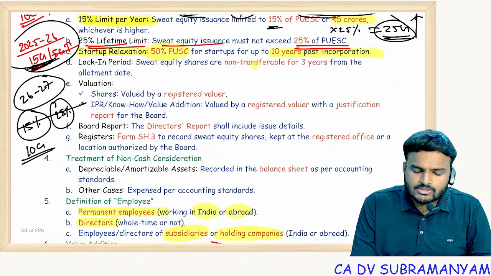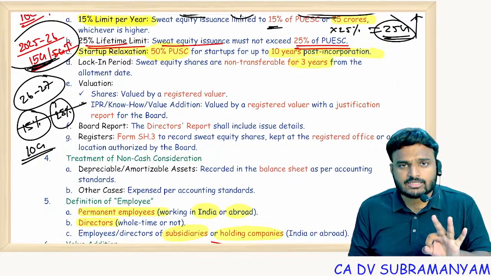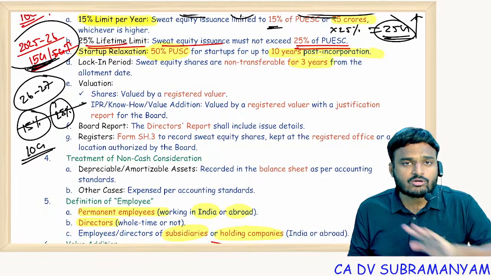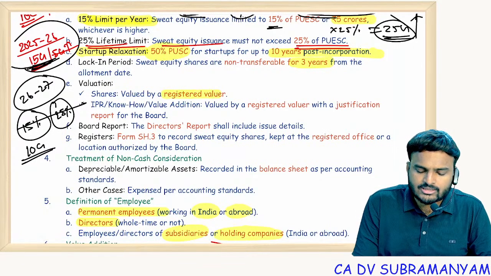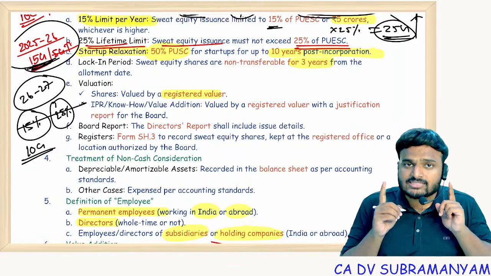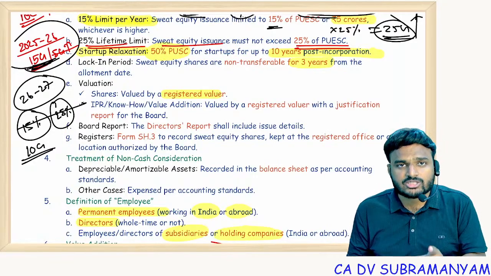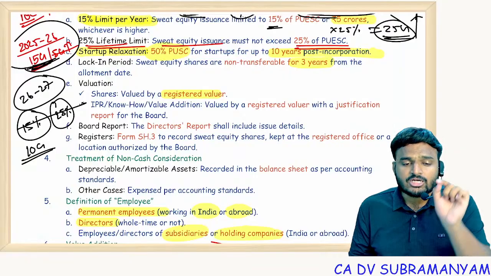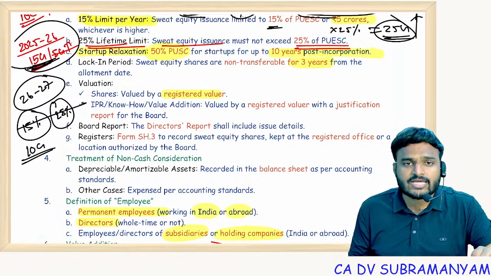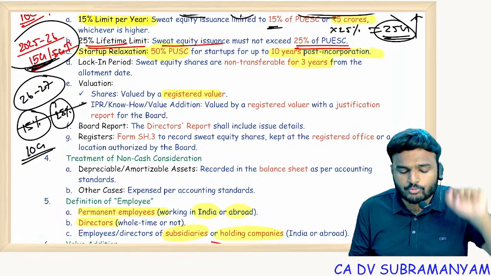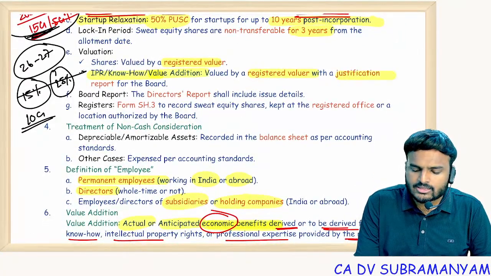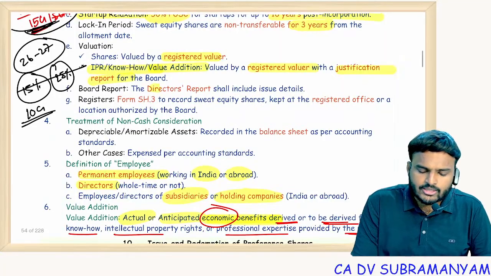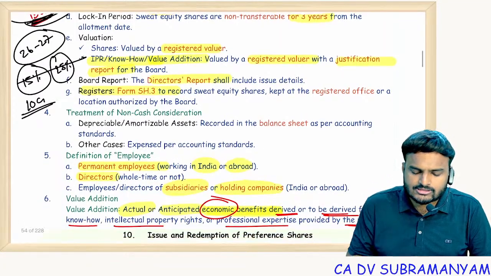Lock-in period. Remember, lock-in period is 3 years. From the date of allotment, these shares are not transferable up to 3 years. Valuation should be done by the registered valuer, because here the consideration I'm getting is non-cash consideration. In section 62, you will see shares issued for a consideration other than cash. Registered valuer valuation report is compulsory. And IPR, know-how, value addition should be valued by the registered valuer with justification report. Disclosures in the board report, disclosures in the registers.